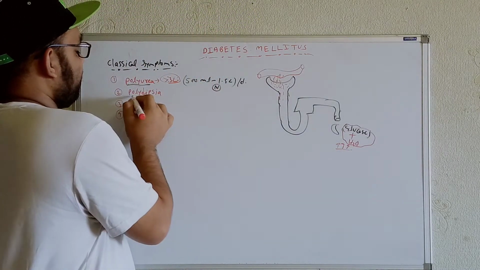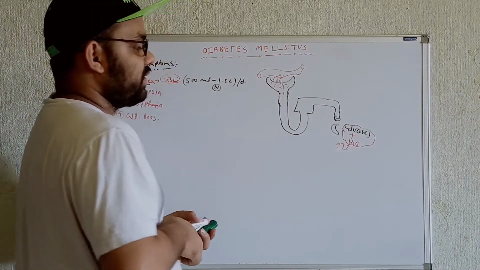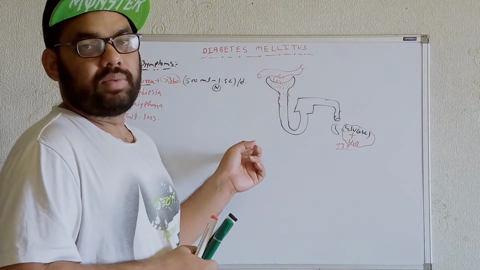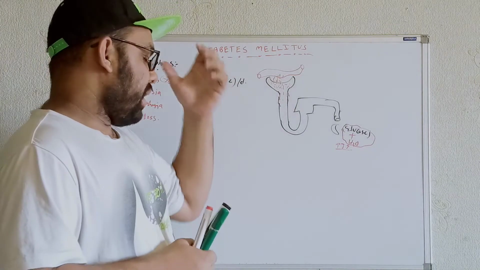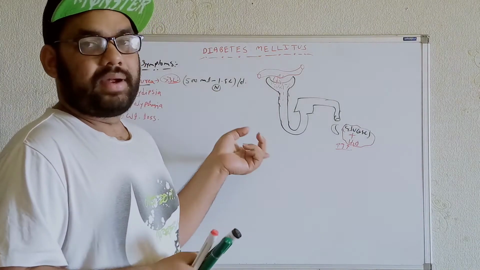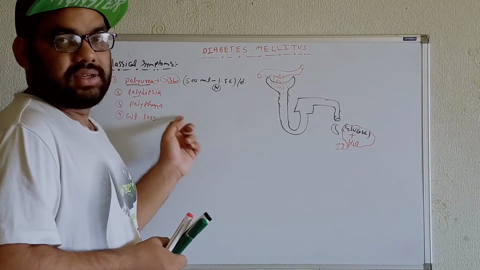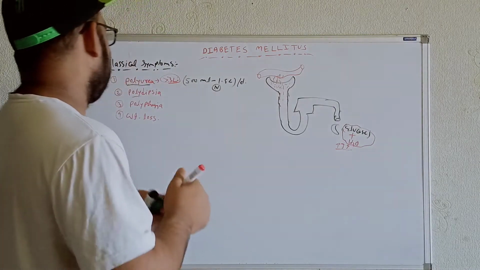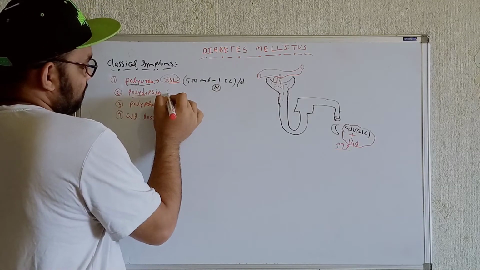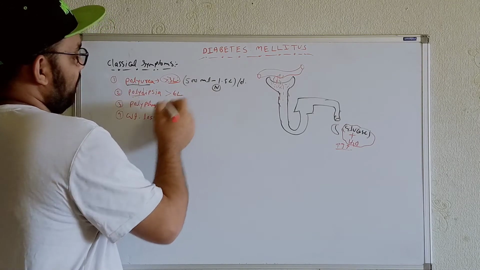Then the next thing we'll get is polydipsia. Whenever the urine output is more, definitely the blood will become hyperosmolar. And whenever the blood is hyperosmolar, certain osmoreceptors within the hypothalamus will be activated, and that will activate the thirst center. So the thirst center will be activated and the individual will start drinking water, more than 6 liter in these cases.